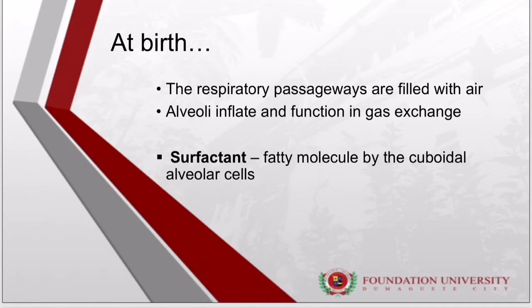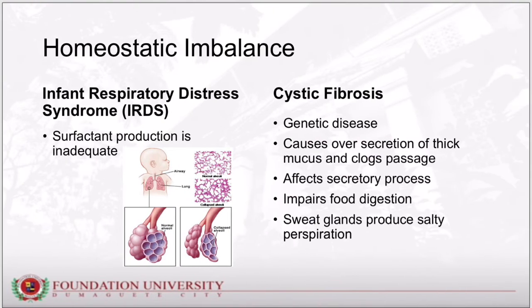If surfactant is present, this change of respiration is successful. Surfactant is a fatty molecule made by cuboidal alveolar cells. It lowers surface tension at the air-liquid interface, thus preventing alveolar collapse at end expiration.